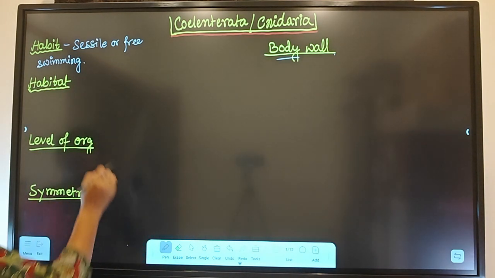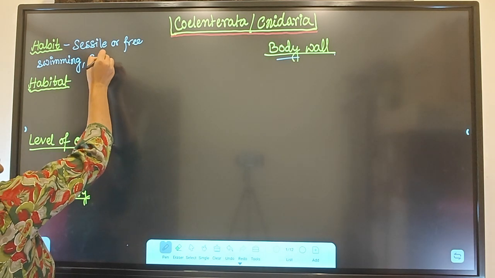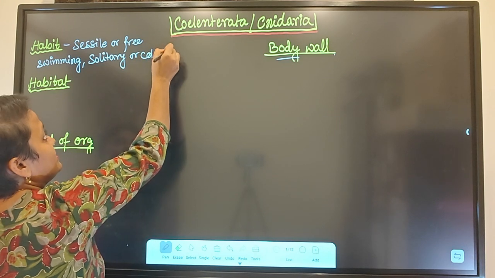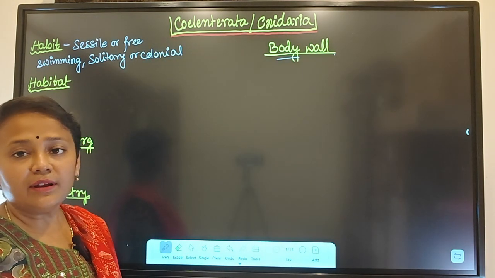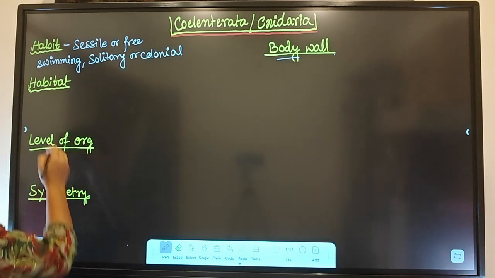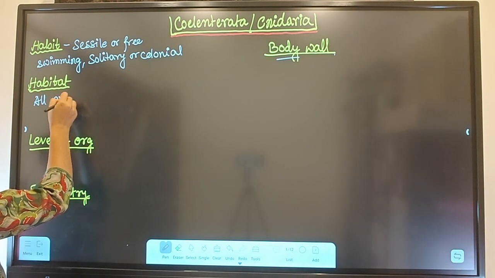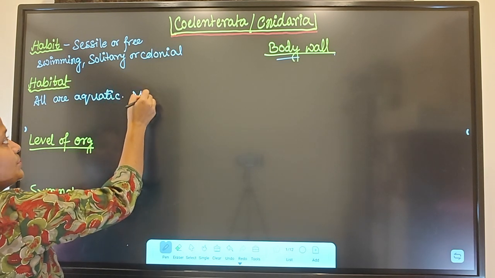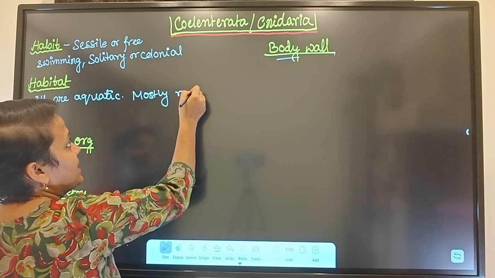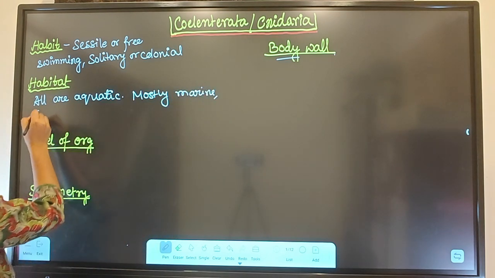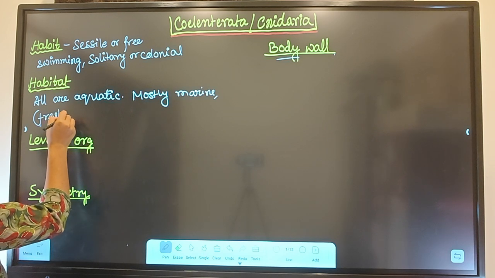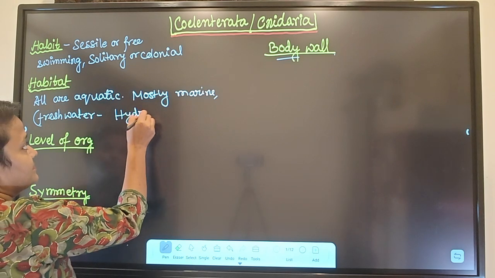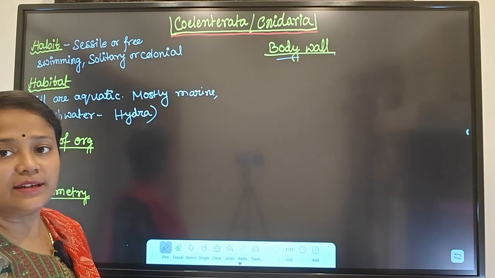Okay. Habit. Some are solitary, or some are colonial, means they can stay in a group or in a single. Coming to habitat, all are aquatic. I mean they are staying in water. Mostly they are marine. But there is the example of a freshwater cnidarian, which is nothing but Hydra. Hydra is the freshwater cnidarian.